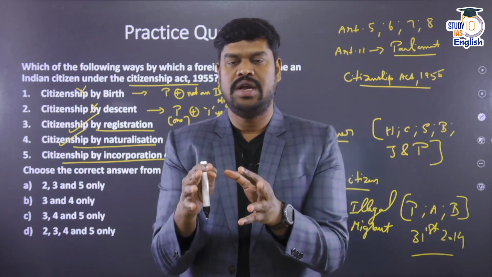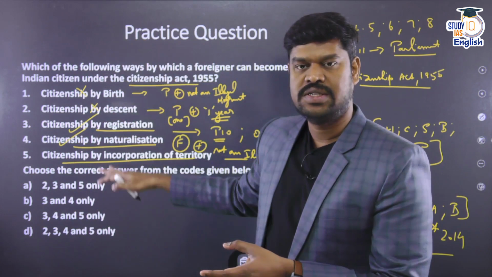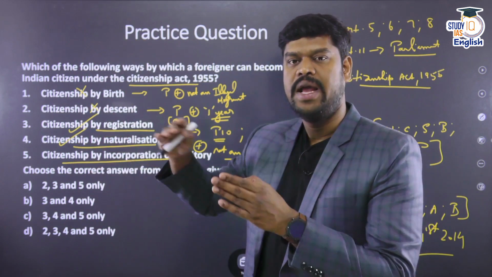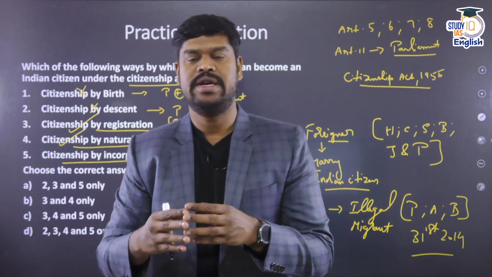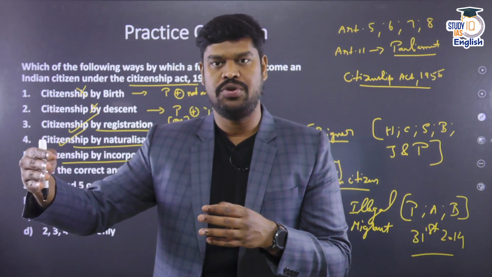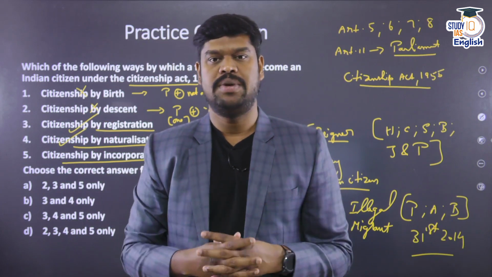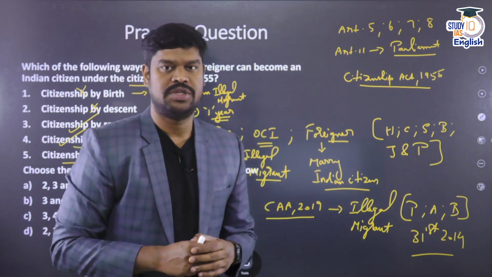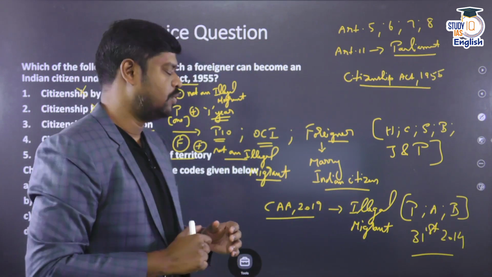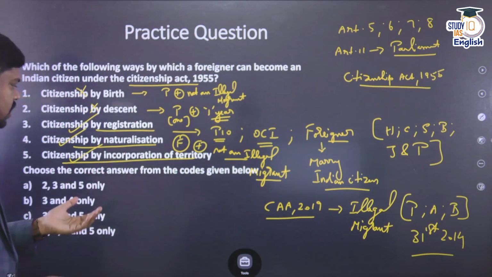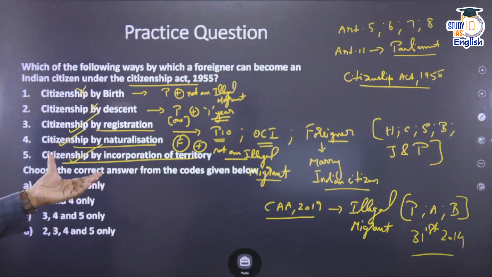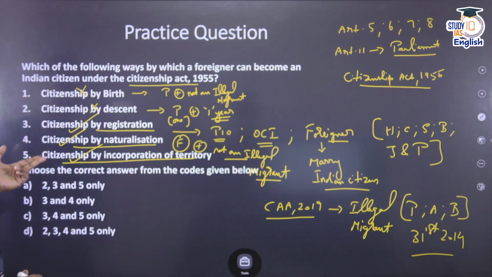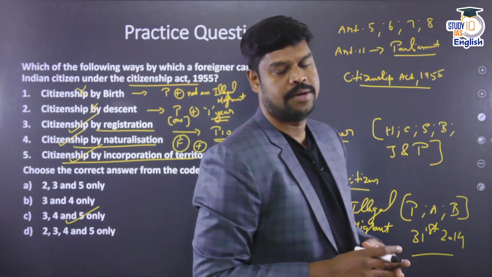The concerned authority, the Ministry of Home Affairs, which is the concerned authority for citizenship in our country, has already issued a notification, and whoever is part of these enclaves which have come to India and is willing to become an Indian citizen can be granted citizenship. Around 20,000 people have approximately been granted citizenship under the incorporation of territory provision. Okay, so this is also true. So which of the statements given are correct? Choose the correct answer from the codes given below. Except for statements 1 and 2, the other things are right. So the answer would be option 3, 4 and 5 only.